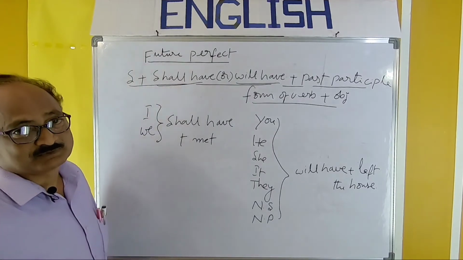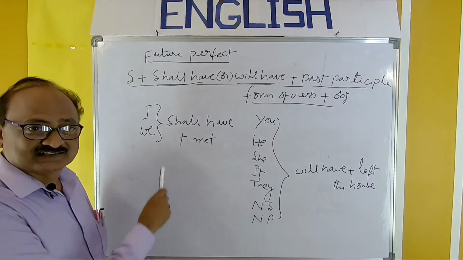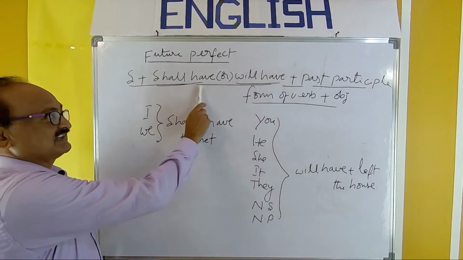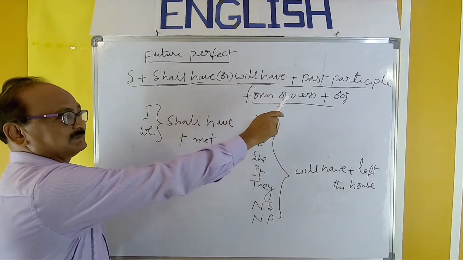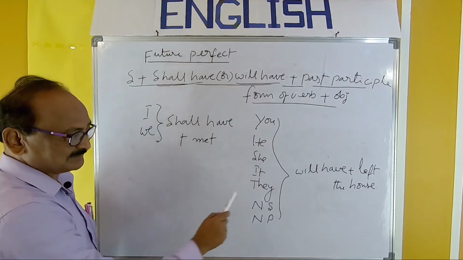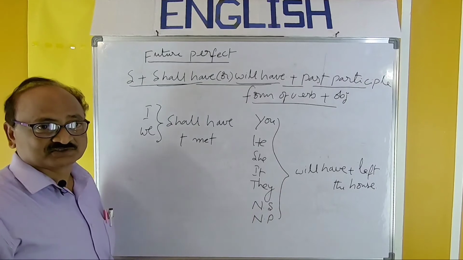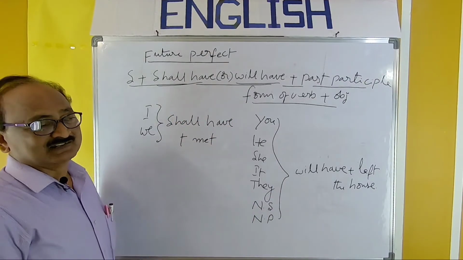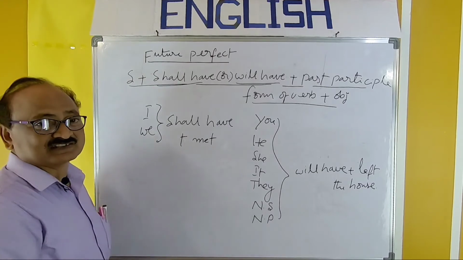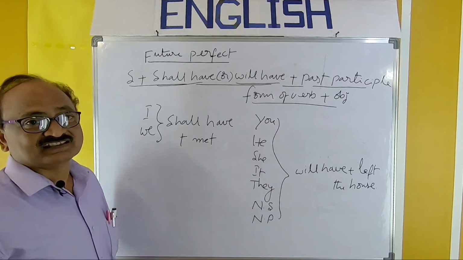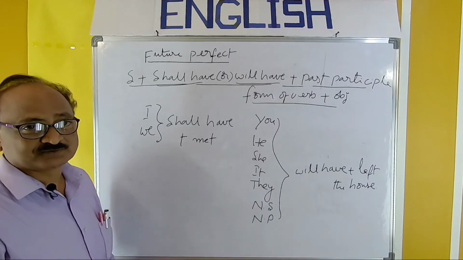So in this manner, you can construct examples. So basing on the pattern, subject shall have or will have plus past participle form. Here the past participle form of verb is met. There, left. So this is the basic pattern and one example is given. Only one verb is taken here and another verb is taken here. And I will give few more examples with different verbs.